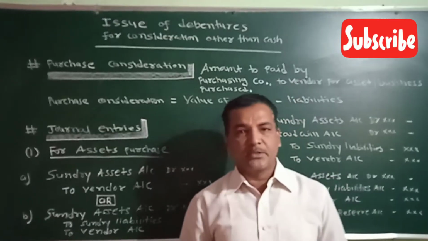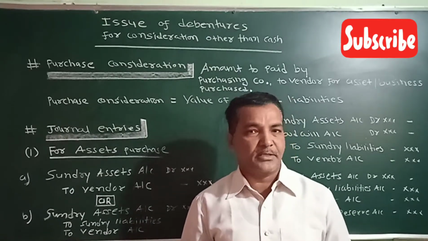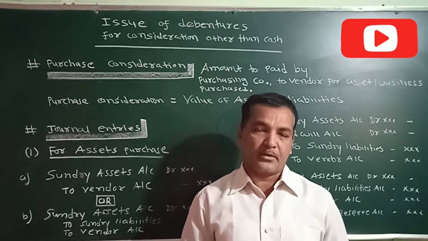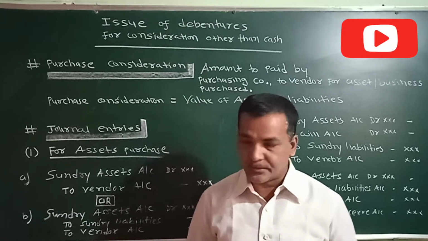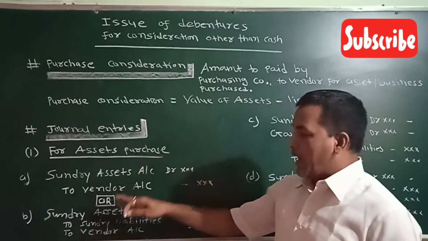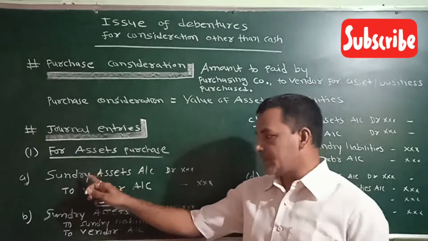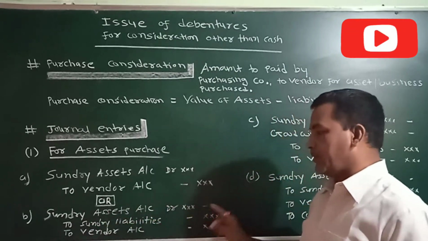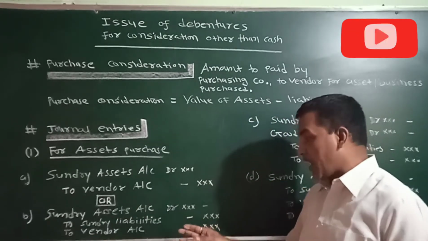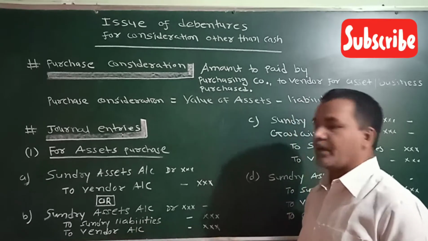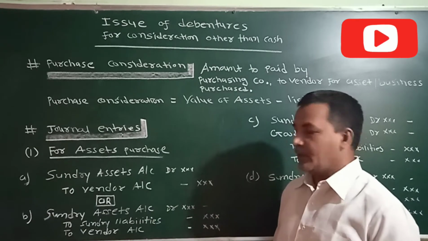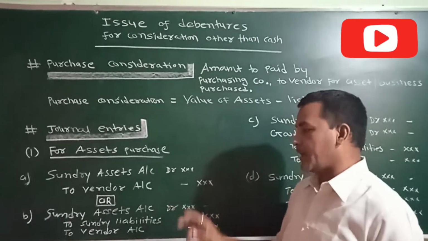If along with assets, liabilities are also purchased, then in that case liabilities will be credited because we have to pay the liabilities. So sundry assets account will be debited, sundry liabilities account credit, to vendor account. Here assets as well as liabilities we have purchased, so both are recorded.